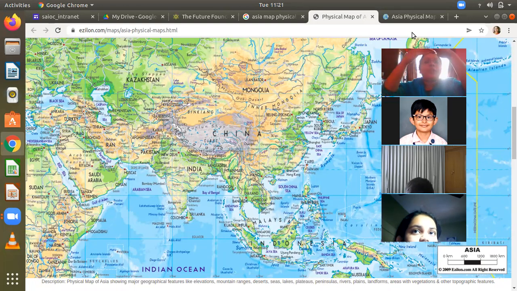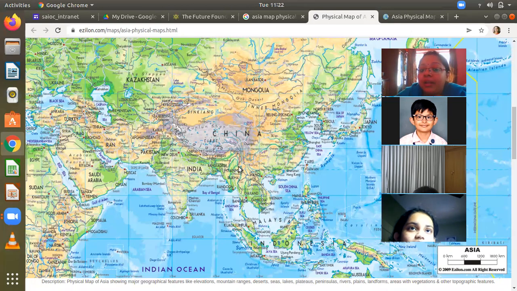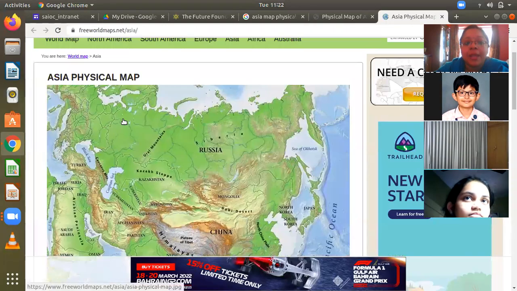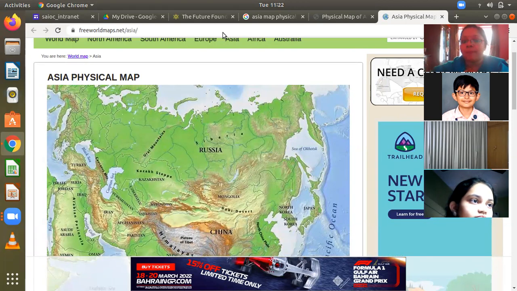So 10 degrees south, Asia doesn't, in the southern hemisphere, reach the Tropic of Capricorn. Tropic of Capricorn passes through Australia. So, from 10 degrees south to the Tropic of Cancer, that is 23 and a half degrees north, which passes through the middle of India, you can take this part to this part, you will see that Asia lies in the torrid zone. And if I move to this map, absolutely towards the north of Asia, the northern part of Russia, you have what we call Siberia.